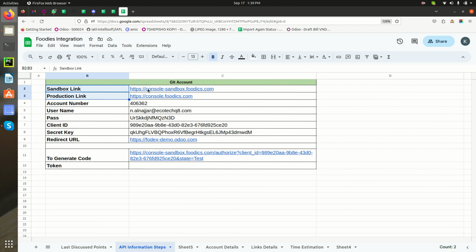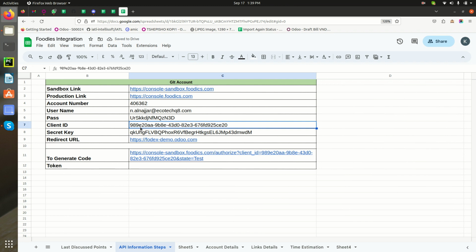The next thing is the account number, username and password. We basically require these to log into the Foodics web application. Then we require a client ID and secret key. These are basically required to call the API from Odoo to Foodics.